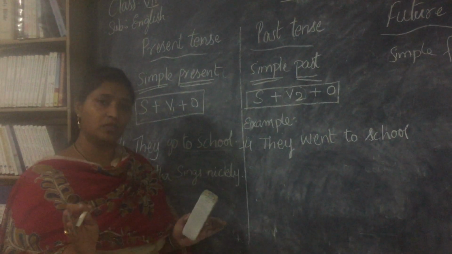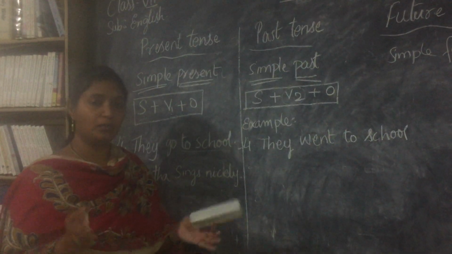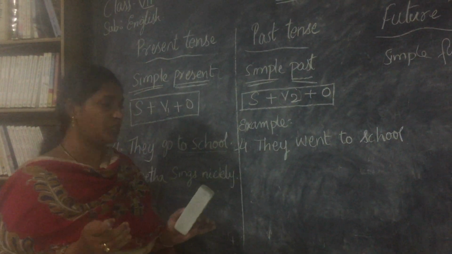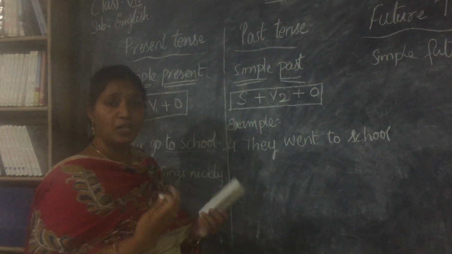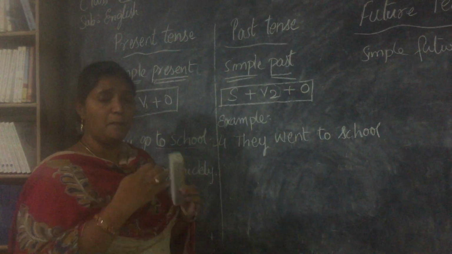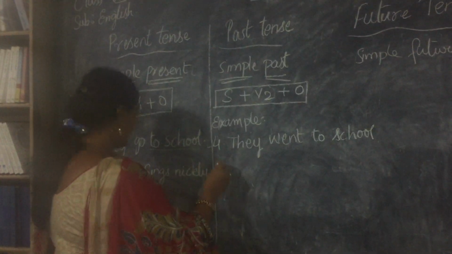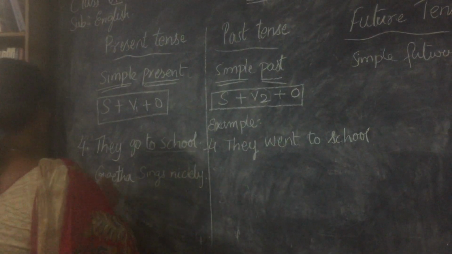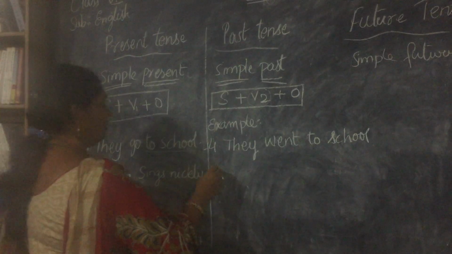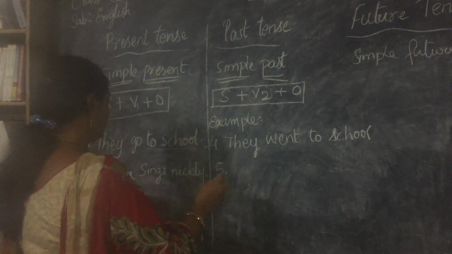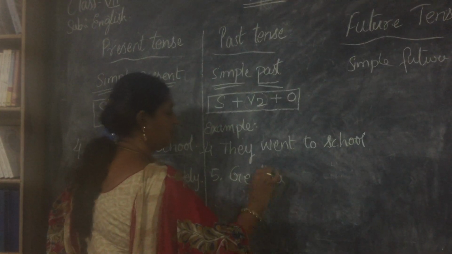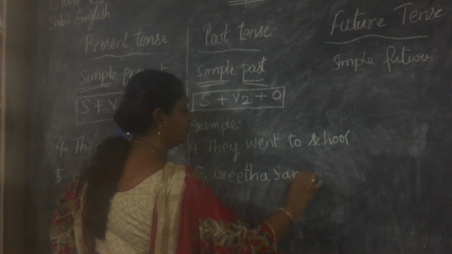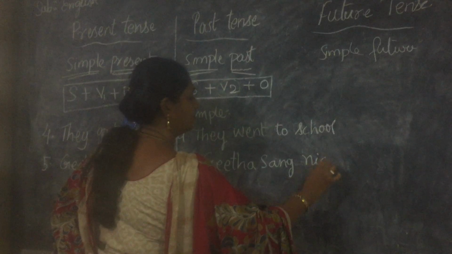Geeta paatlu paadutundi. So, that is what I am saying. It is a simple action. Now, when we are coming to past, past means we are talking about finished actions, completed actions. In that case, it is Geeta sang nicely.